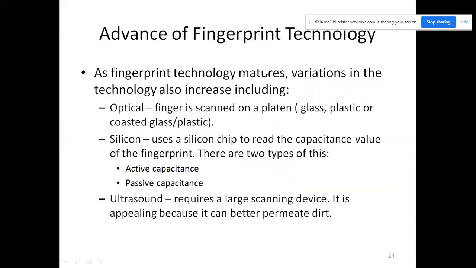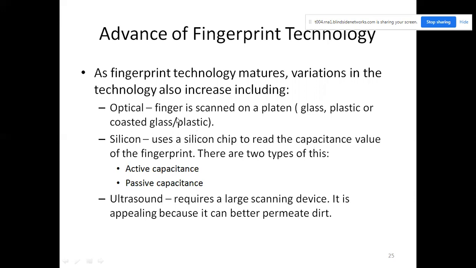As fingerprint technology matures, variations in the technology also increase, including optical. The finger is scanned on a platen, glass, plastic, or coated glass, plastic, everything.